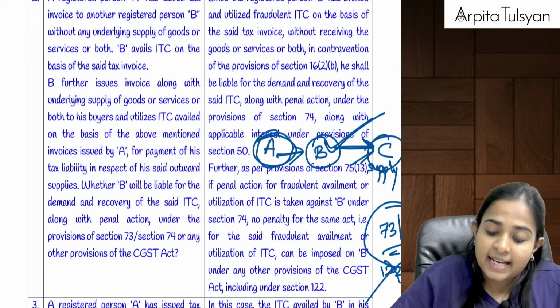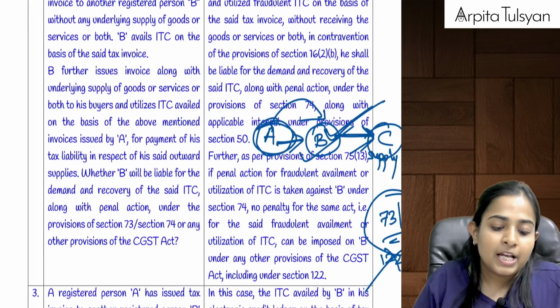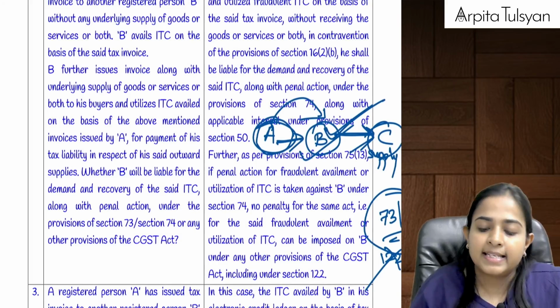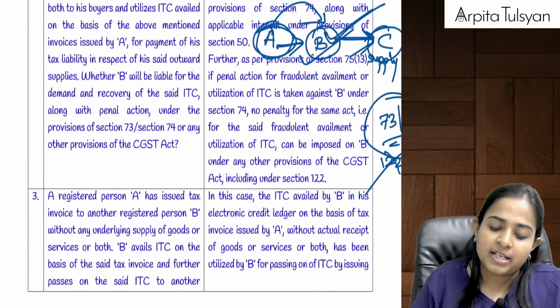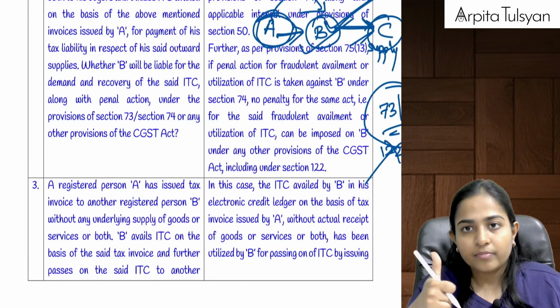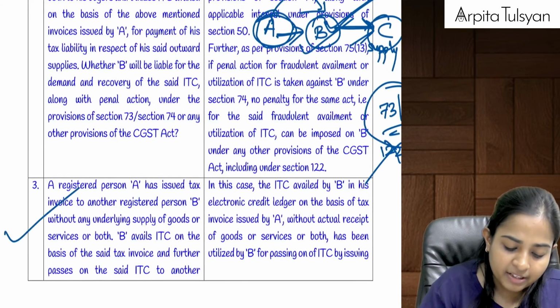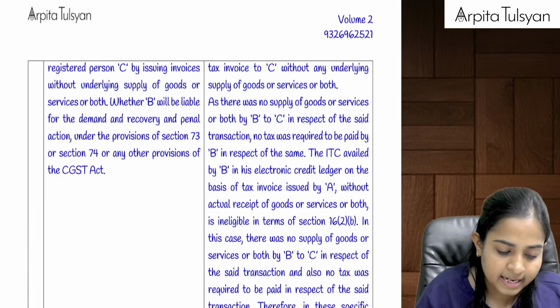For paying this tax liability, B utilized the input tax credit which it had got from A. So there is fraudulent utilization of ITC, therefore 73-74 is applicable. And if 73-74 penal action is applicable, then no other penalty can be imposed. Right?